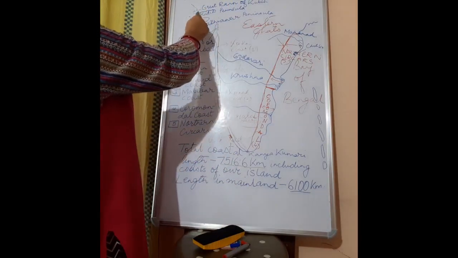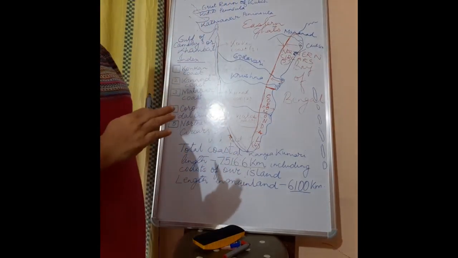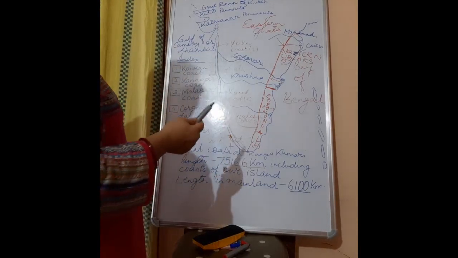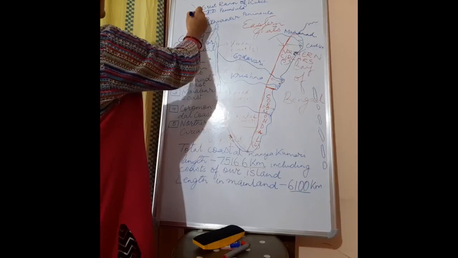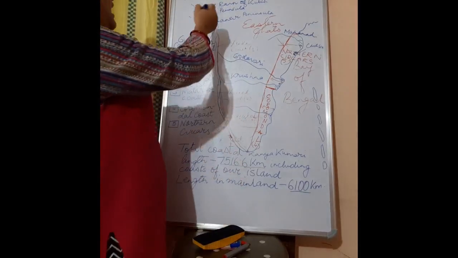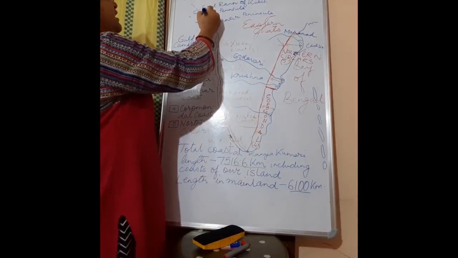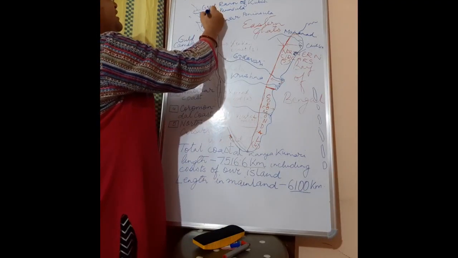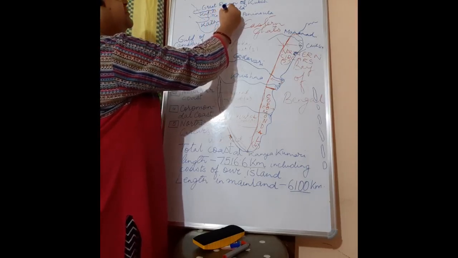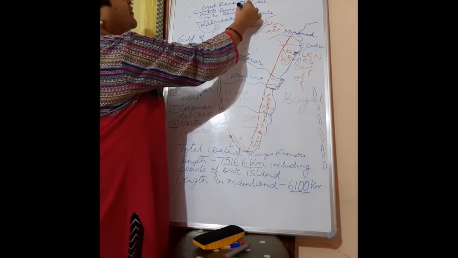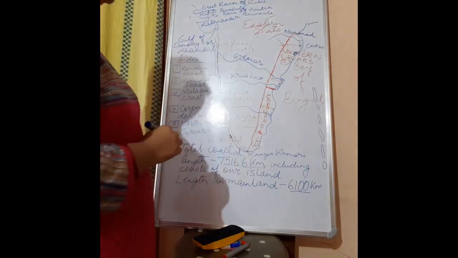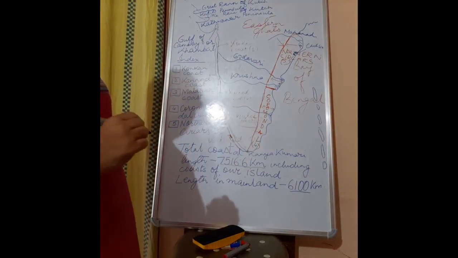It was a sort of island, and the river Indus used to flow many years ago. Then, due to deposition by the river Indus, it has become a part of the mainland. Great Rann of Kutch is the northern part, and this portion is known as Little Rann of Kutch.